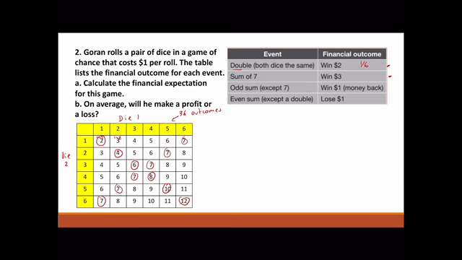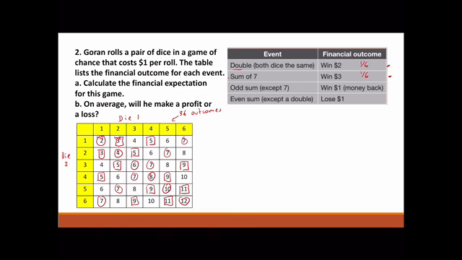So 6 out of 36, 1 out of 6. An odd sum except for the number 7. So that would be this one, this one, this one, all the 5s. 7s we don't count because they've already been counted in here. Try the 9s and 11.